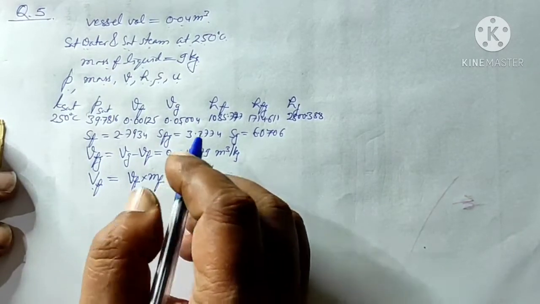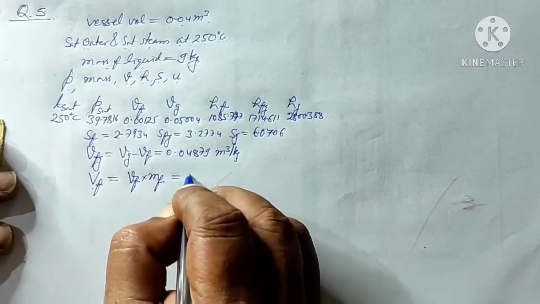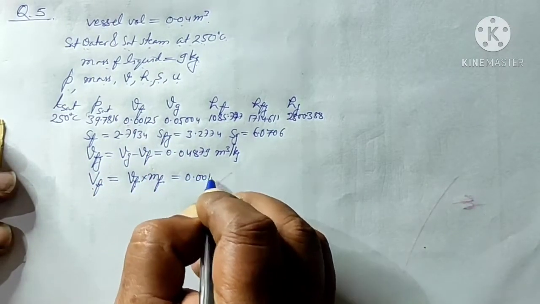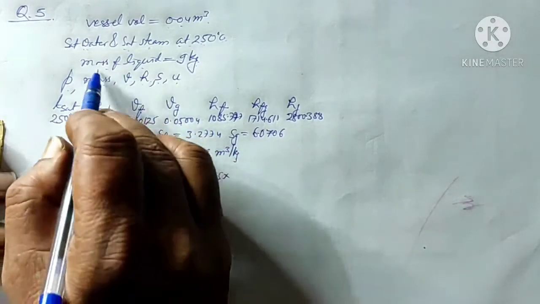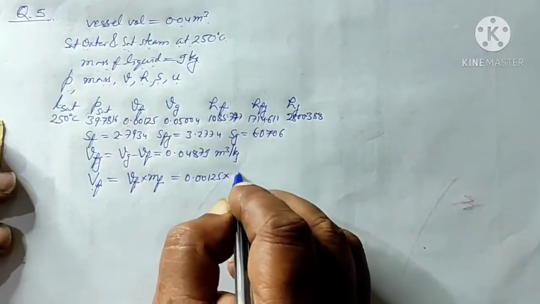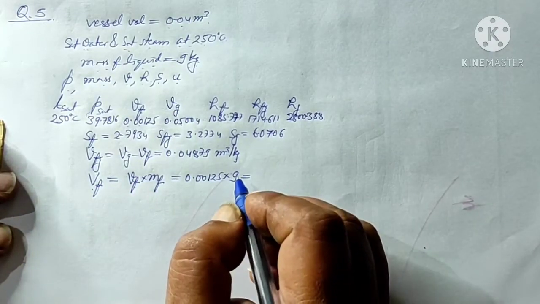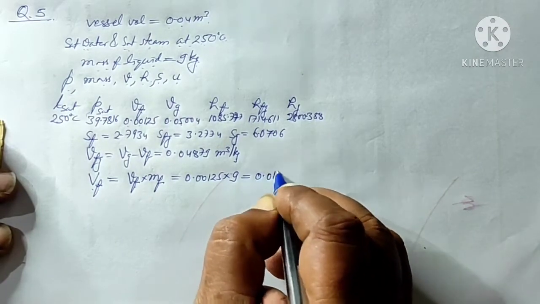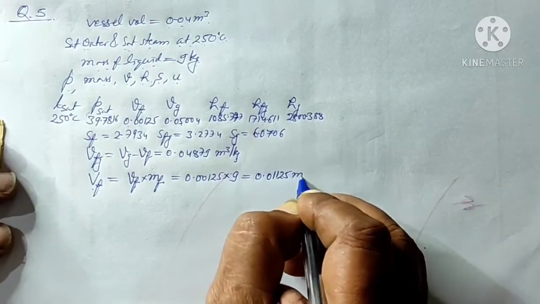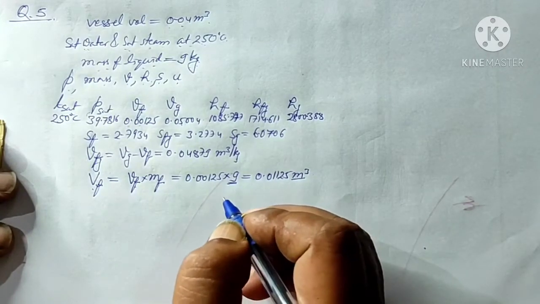So 0.00125 multiplied by the mass of liquid, 9 kg, gives a total volume of the liquid of 0.01125 meter cube. It is meter cube because we multiplied by the mass.